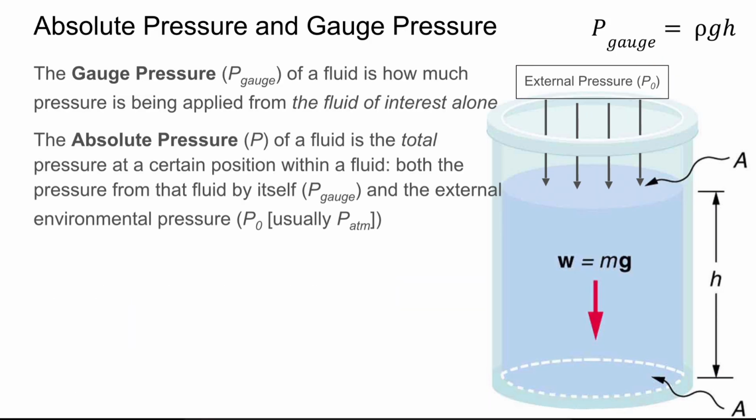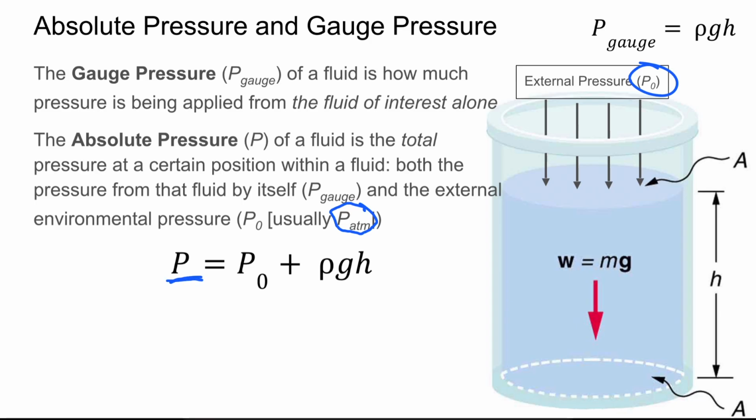And if we wanted to get a full measure of the total pressure inside of a volume, we want to take the absolute pressure. So the absolute pressure of a fluid is the total pressure at a certain position within a fluid, both the pressure from that fluid itself, which we call P gauge, and the external environmental pressure, which we could call P naught. And usually that P naught is going to be PATM, or 1 ATM's worth of pressure, 1.013 times 10 to the fifth pascals. And we can set that up with this equation.